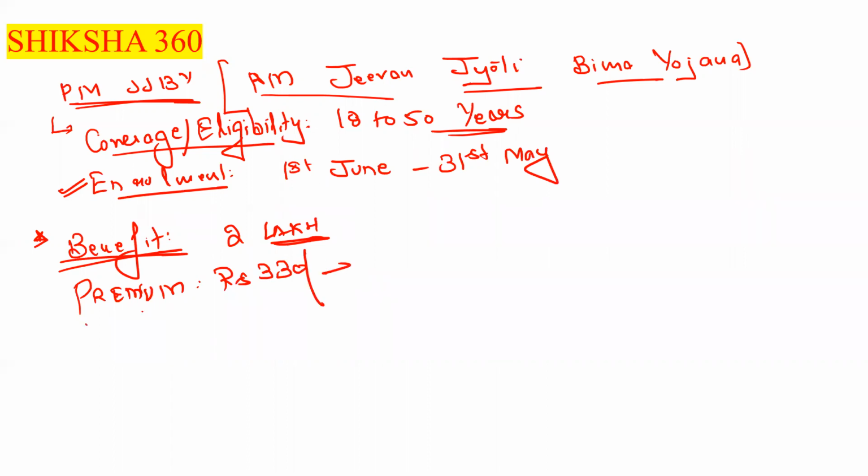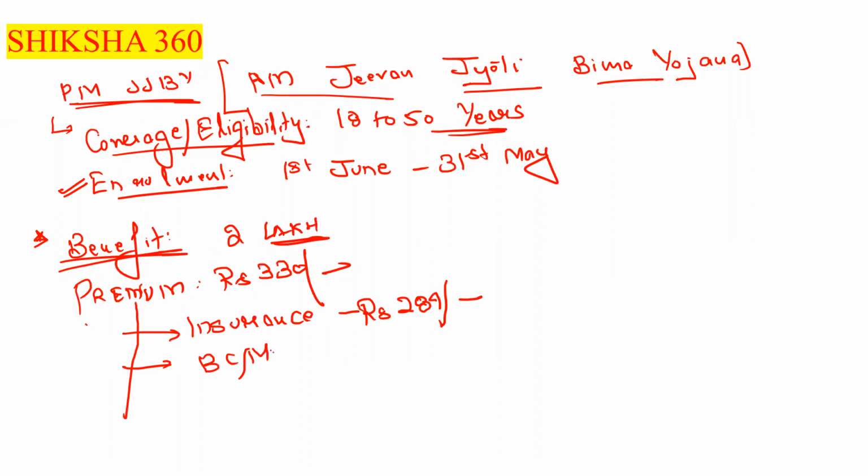And how the premium is to be divided here: to the insurance company it is rupees 289, and to the business correspondent or micro or corporate agent it is rupees 30.